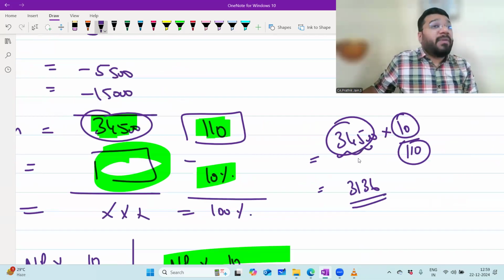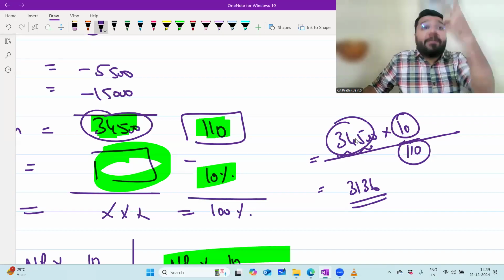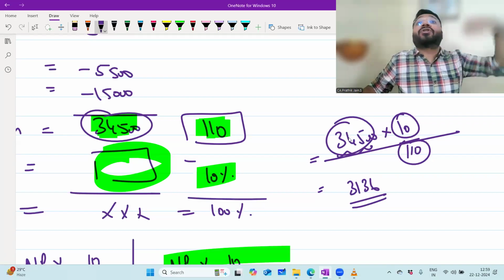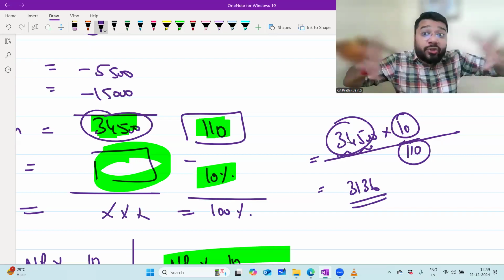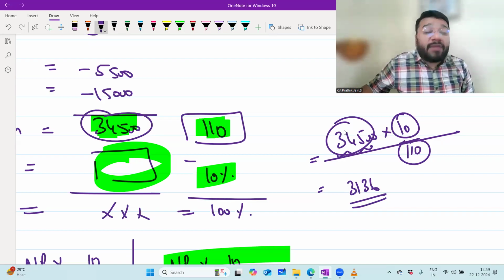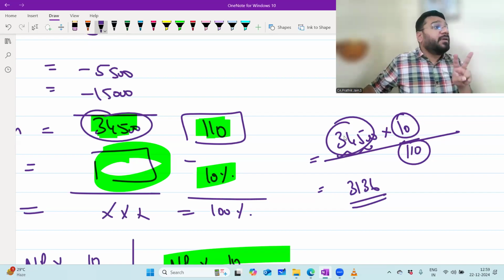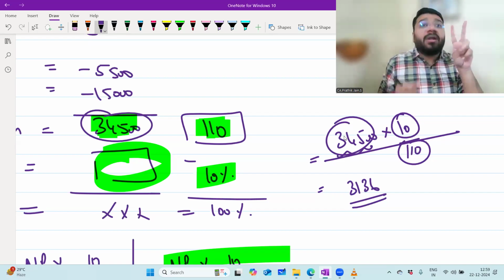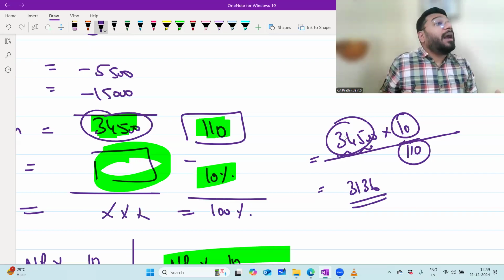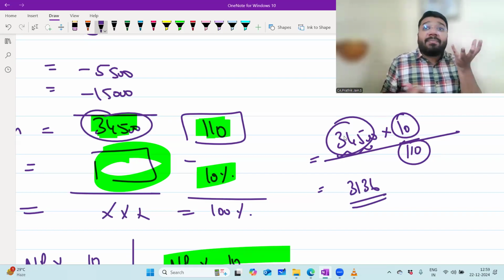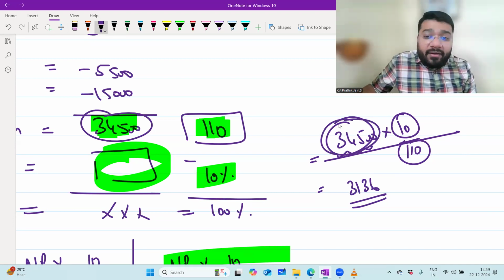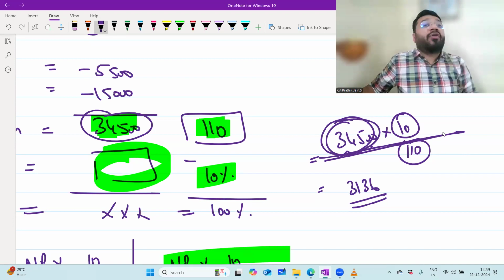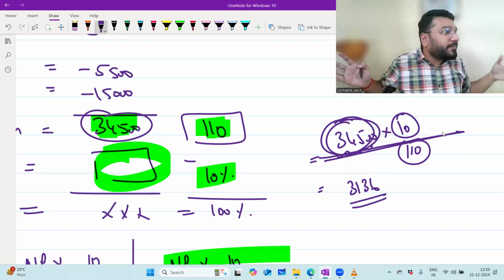This 34,500 into 10 by 110 means that this 34,500 is an amount belonging to two people. In that, 10% commission belongs to Y, and 100% profit belongs to the partners for distributing the profits. One person is going to enjoy 10%, the other person is going to enjoy 100%. So 10% plus 100% put together, how much is it? 110. So 34,500 divided by 110 means this 34,500 is broken down into 110 parts.